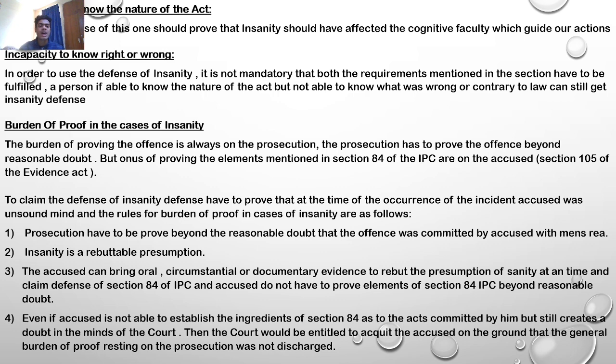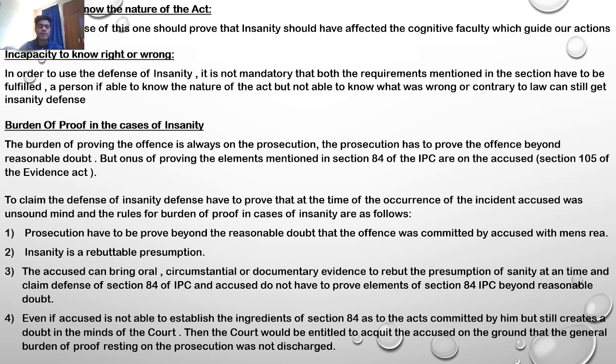The rules for burden of proof in cases of insanity are as follows. First, the prosecution has to prove beyond reasonable doubt that the offense was committed by the accused with mens rea. Second, insanity is a rebuttable presumption. Third, the accused can bring oral, circumstantial, or documentary evidence to rebut the presumption of sanity and claim the defense of Section 84 of IPC, and the accused does not have to prove the elements of Section 84 beyond reasonable doubt.